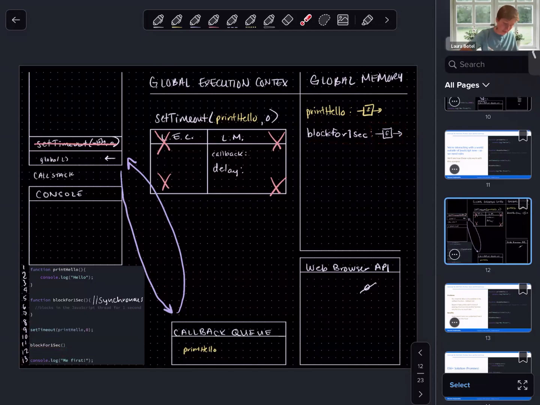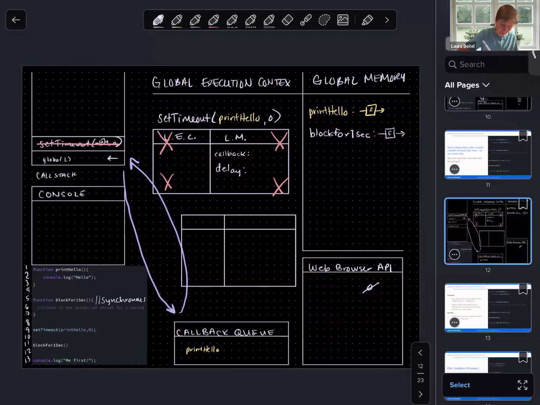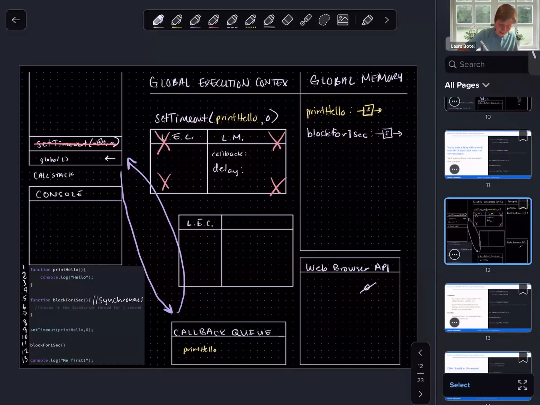We're invoking a function, which means that we will open up a local execution context in order to evaluate this code. And again, this is just for the sake of our example. We don't have knowledge of what blockForOneSecond is or the functionality inside of it, but this is just meant to show that a lot of time, relatively a lot of time, can elapse before things get back from the callback queue to the call stack.